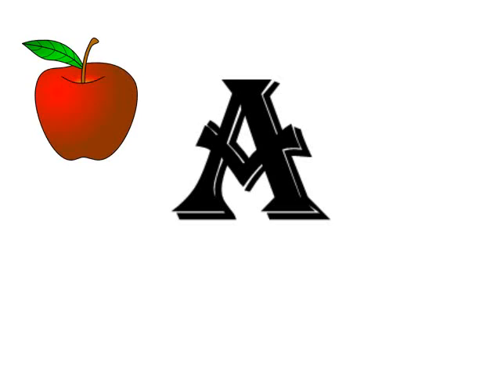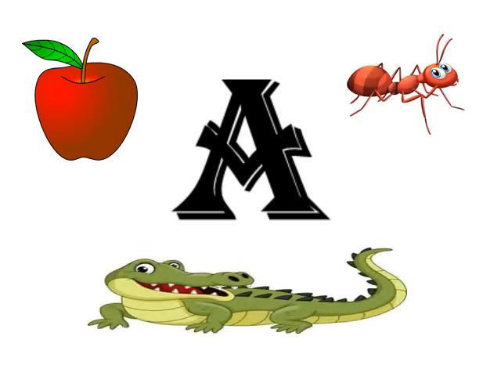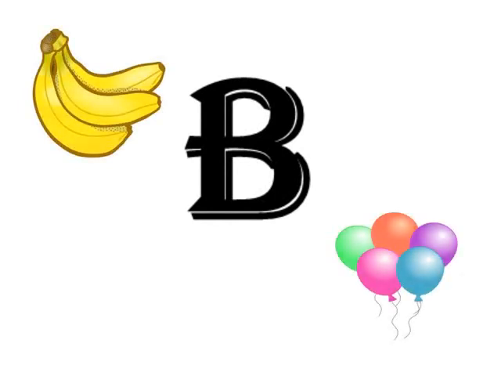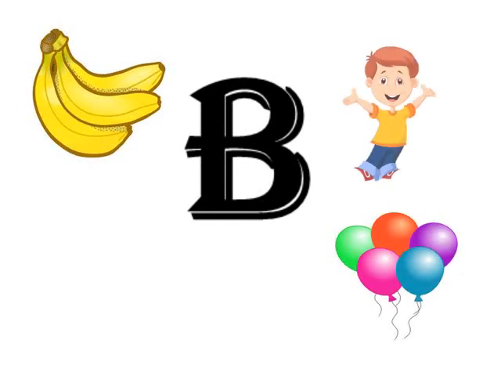The phonics sound for alphabet A is H. H. Apple, hand, alligator. The phonics sound for alphabet B is B. B. Banana, balloon, boy, bat.